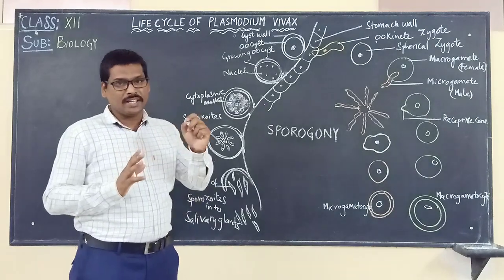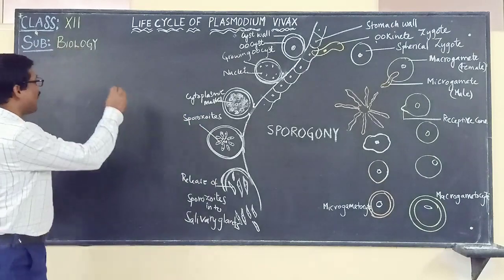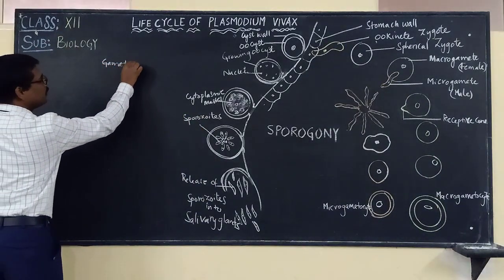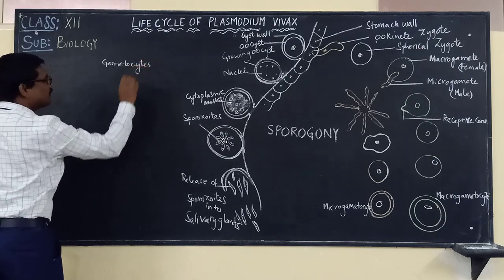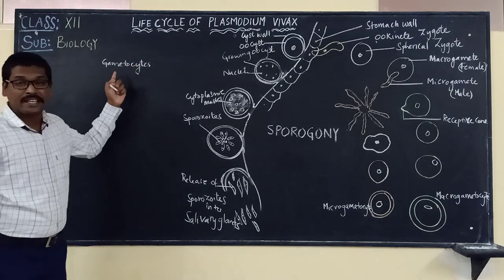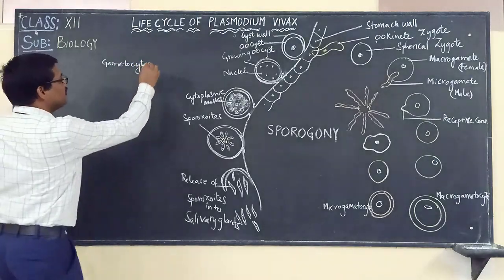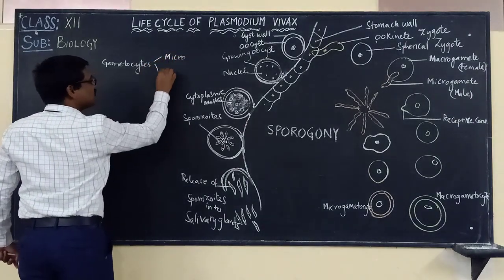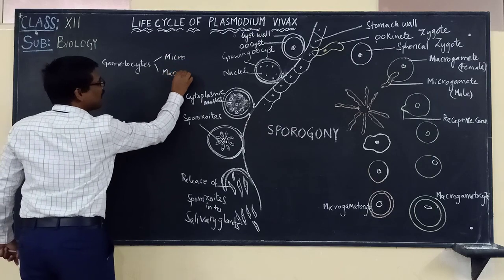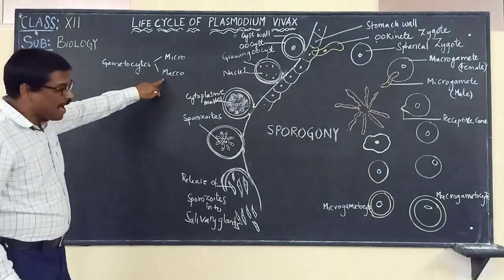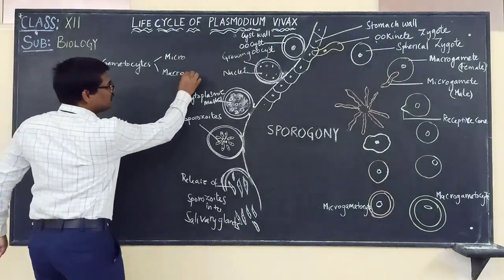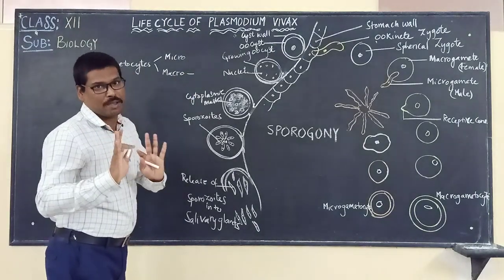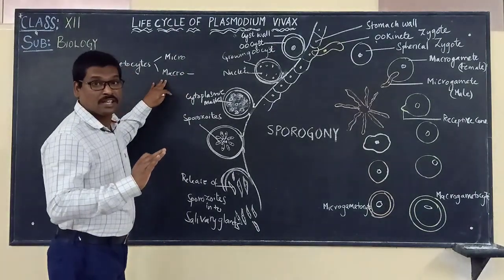And we already studied that gametocytes are formed in the human blood. And we said these gametocytes can be of what? Micro gametocytes or macro gametocytes. These micro gametocytes will be changing into male gametes.